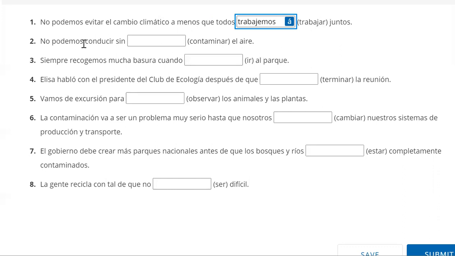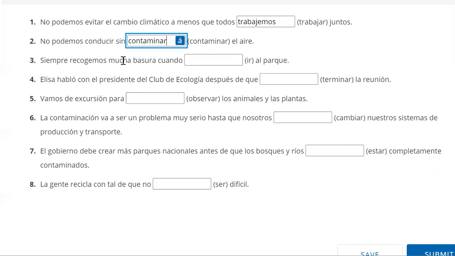All right, no podemos conducir sin. Now, we can't drive, and we are the ones that are polluting the air. So we are unable to drive, and we are polluting. So we and we, nosotros and nosotros. There's no change in subject, which means we're going to put contaminar. Now, you might have recognized this should be in the infinitive because you just saw there wasn't a que in here. And that's true, but that's cheating a little bit.